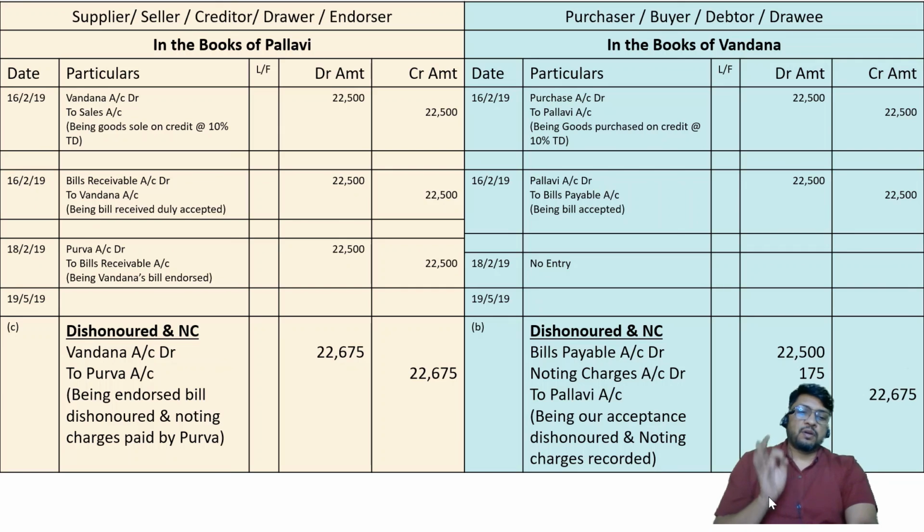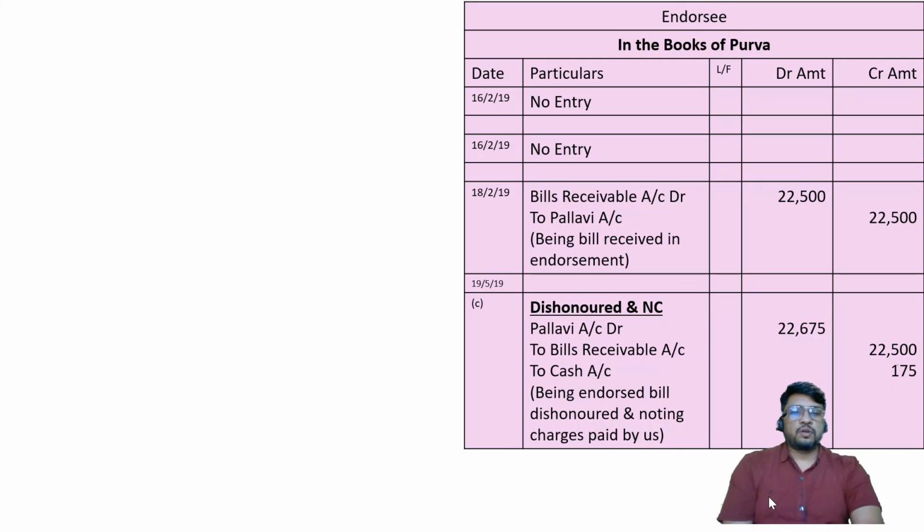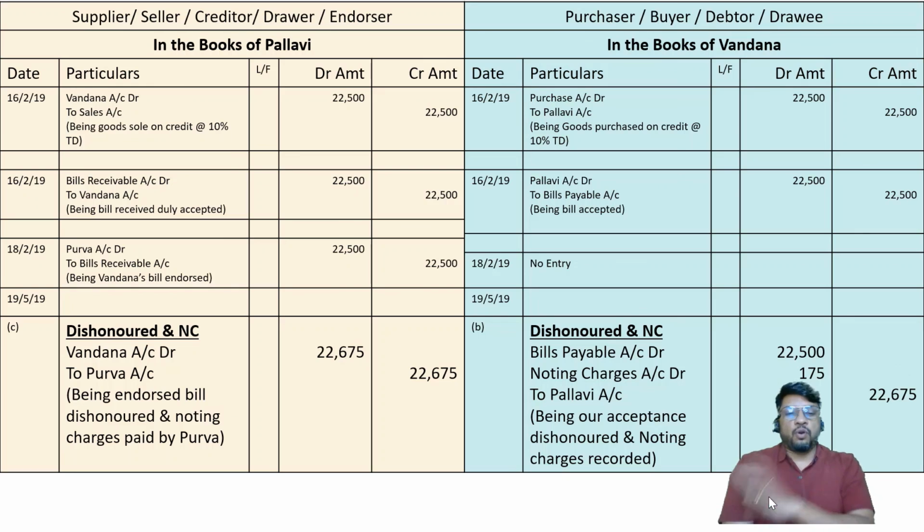The entry for dishonored bill, endorsed bill dishonored and noting charges are very important. In the books of endorsee, entry will be drawer account debit to bills receivable account, but drawer account debit by bills receivable and noting charges. Bills receivable account same, and cash is going out, so to cash account 175. That is, cash account is credited by the amount of noting charges. In the books of drawer, very simple entry. Drawee account debit to endorsee account and full amount, combined amount of bill plus noting charges.